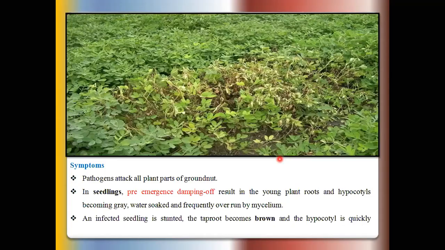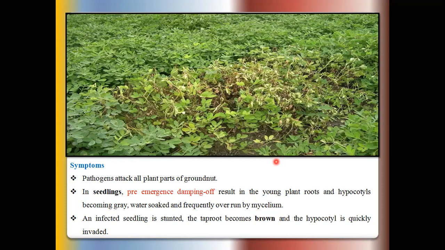So in groundnut, this disease is seen on the seedlings as well as the mature plant of the groundnut. This wilt is common and widely distributed in all crop growing tracts of India, in particular